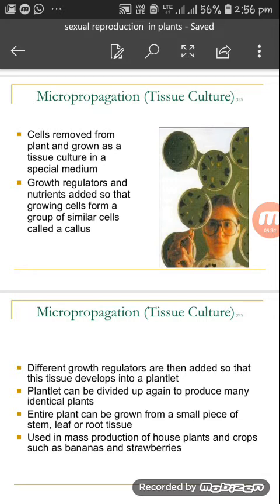What is micropropagation? Cells are removed from the plant and grown as a tissue culture in a special medium.